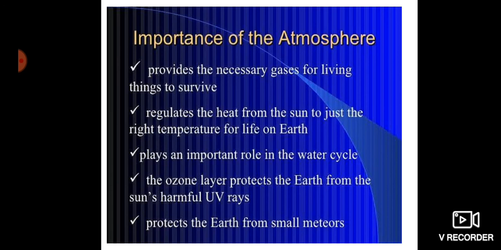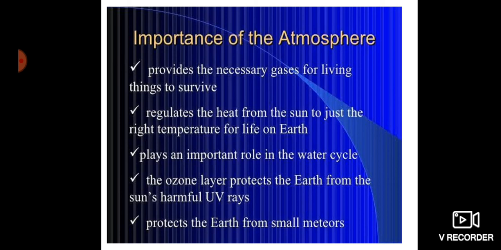This we know because our atmosphere makes a blanket, you can say, just above the sky, which does not allow the ultraviolet rays of the sun to reach us, as well as it won't allow the gases which are needed for us to survive to go into space. It keeps all the necessary gases within the range. So it provides the necessary gases for living things to survive.